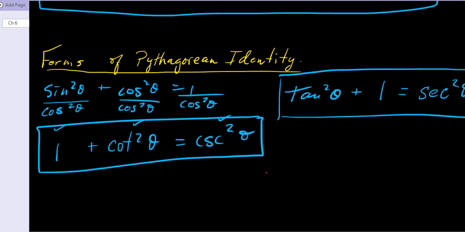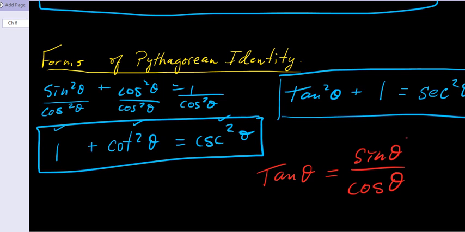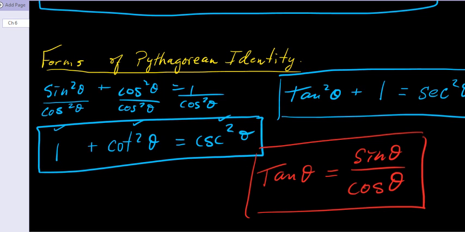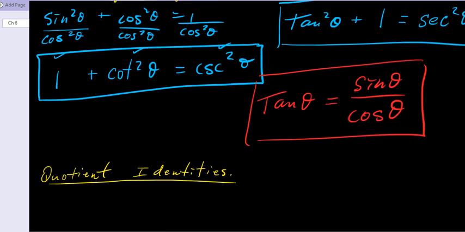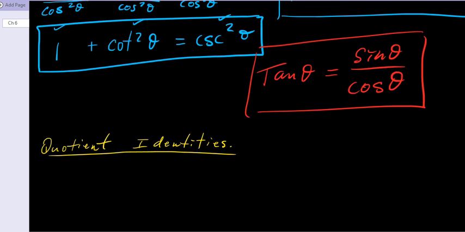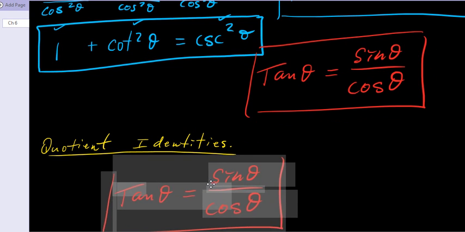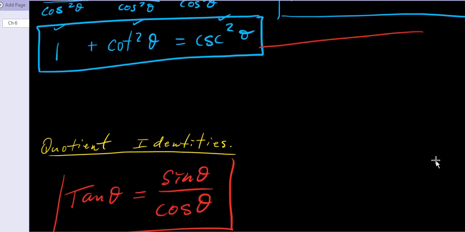And maybe just to clarify, yes, tan theta is sine theta divided by cos theta. So that is, I think your textbook might include that as one of the reciprocal... Oh no, it's a quotient identity. Thank you. Quotient identity. I see that now. Oh, that's what I have next. Oh, awesome. Okay. Yeah. Started these notes yesterday. There you go. So let's bring that down here. That's one of the quotient identities.